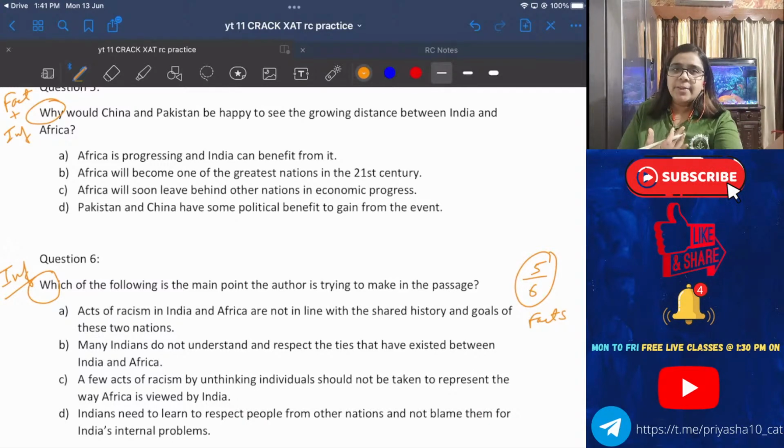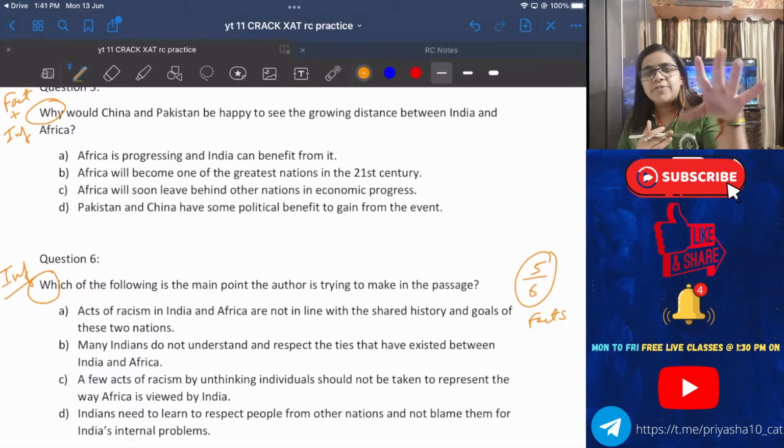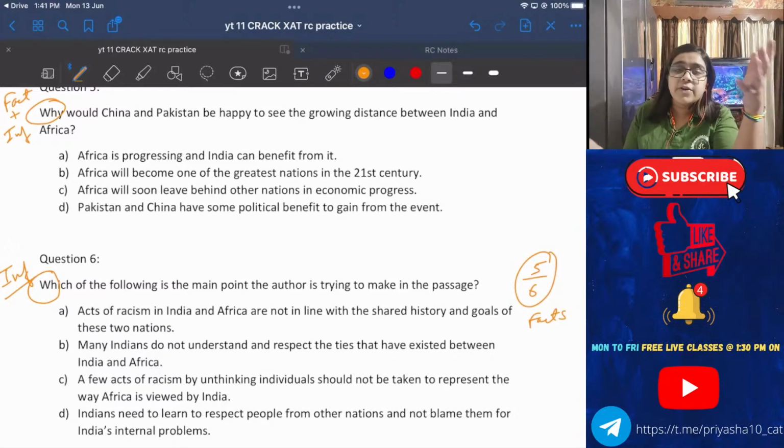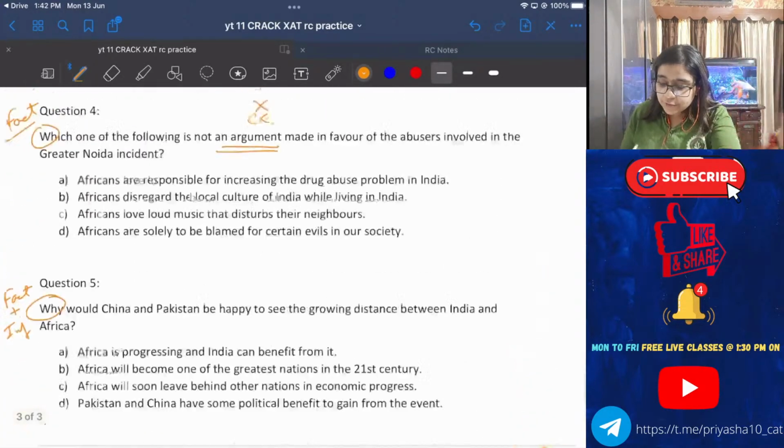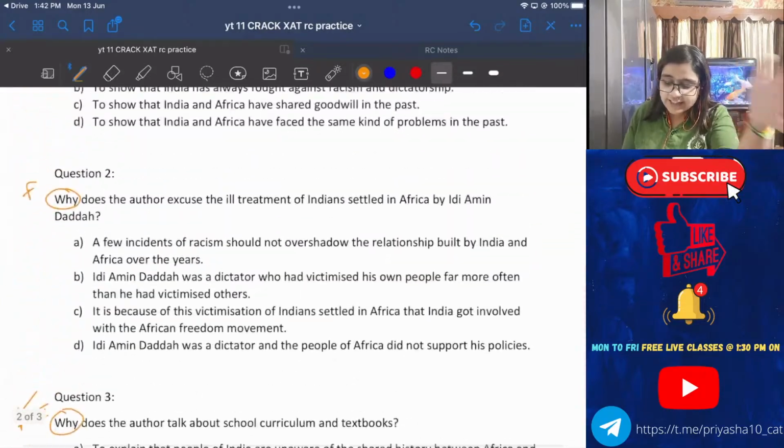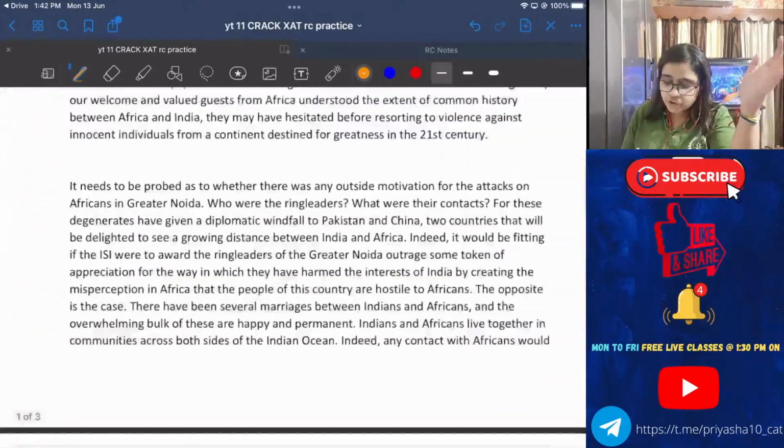So if you haven't read the passage, let's keep it that way also. Still, 4 out of 6, 5 out of 6 questions are coming straight away from a fact that is already given to you in the passage. Isn't it worth your time? Of course it is, where there will be no confusion in deciding which option to choose.